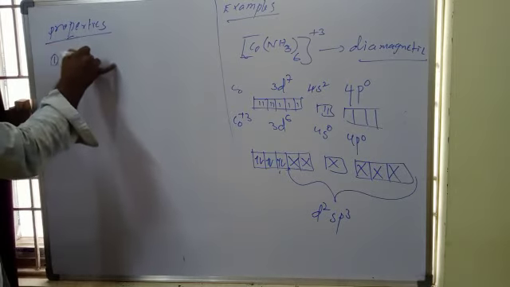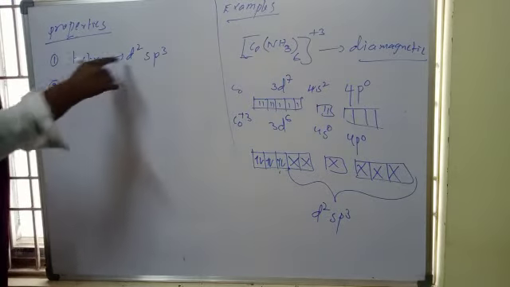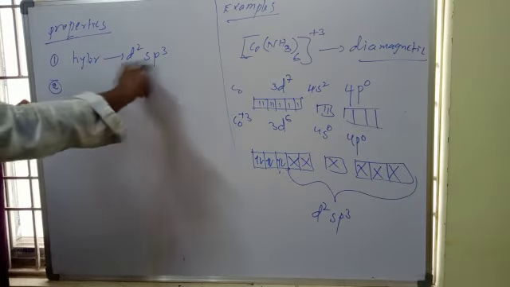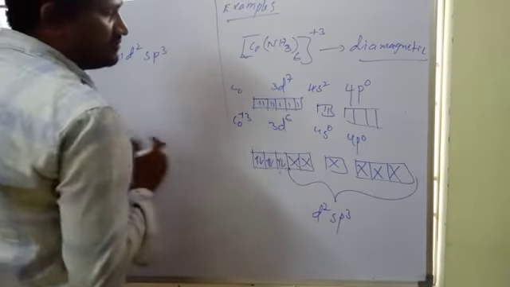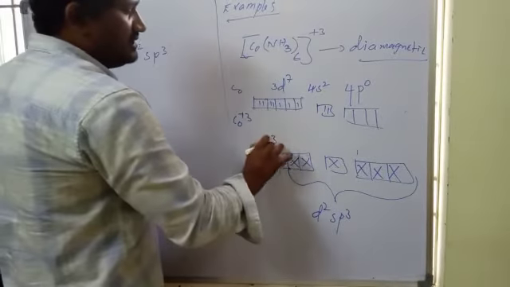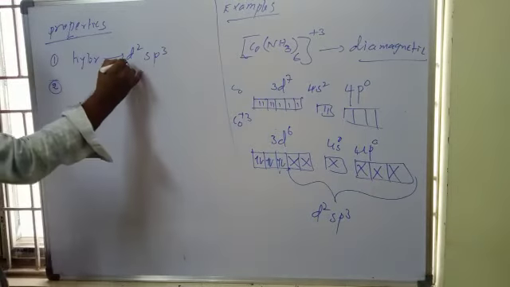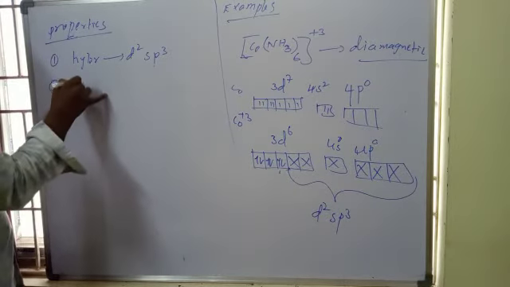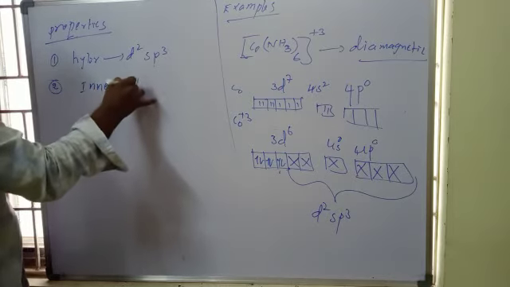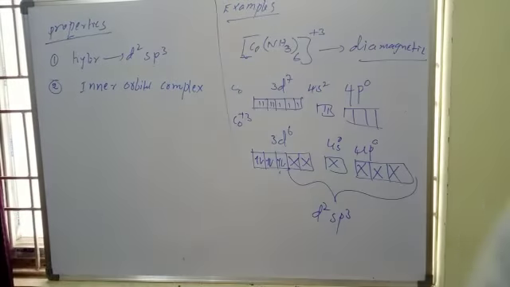Number 1, hybridization: d2sp3. If d is first in the hybridization, 3d is involved, which is the (n-1)d orbital, so the complex is an inner orbital complex.